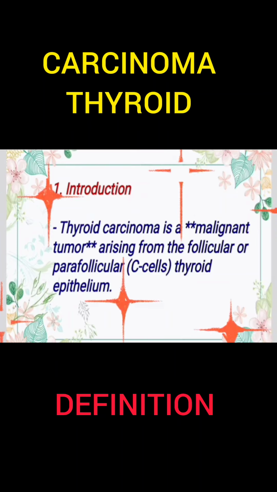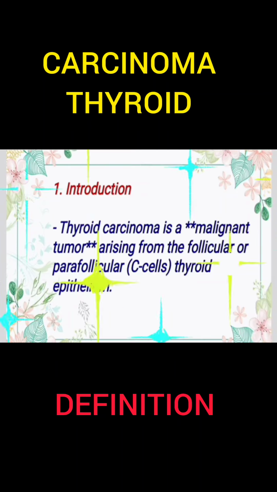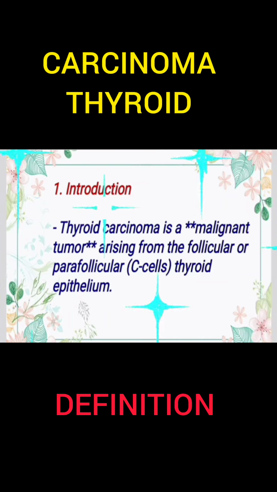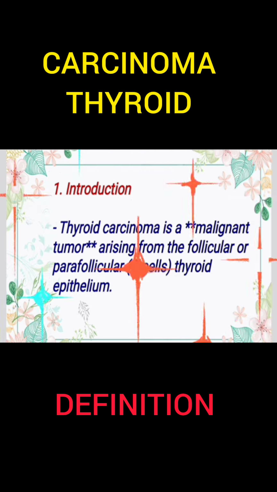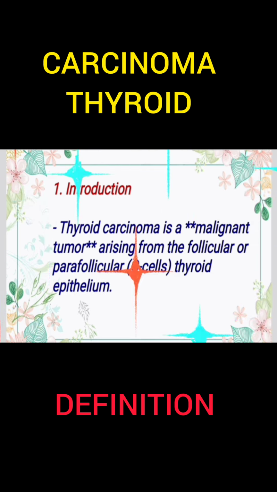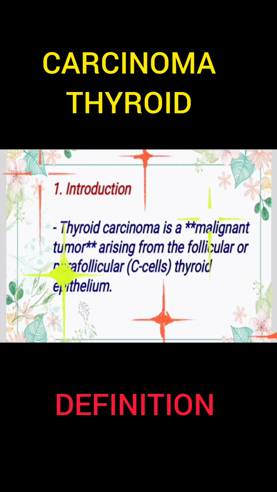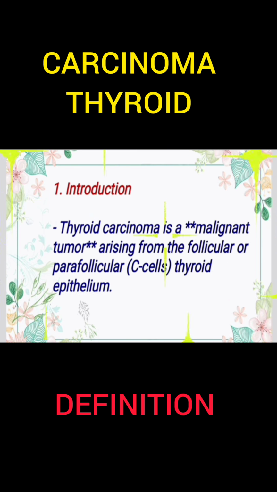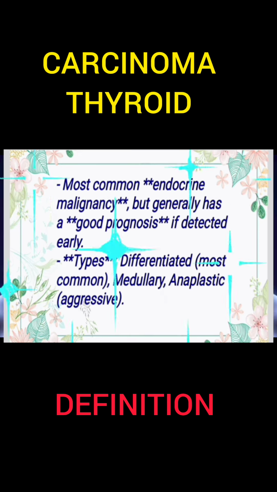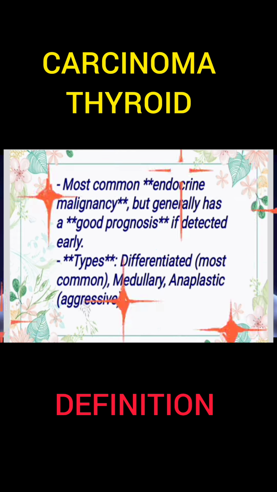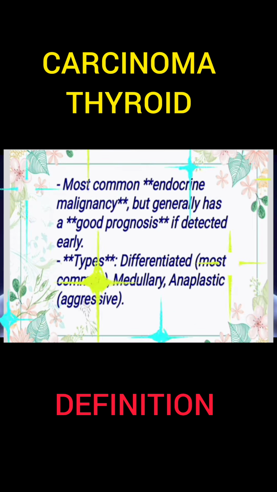At its most fundamental level, it's a malignant tumor, a cancer, that begins in the cells of the thyroid gland. Right. And these cancer cells can originate from either the follicular cells, those are the main ones, or the parafollicular C cells. And which cell it starts in turns out to be incredibly important for, well, pretty much everything that follows: prognosis, treatment, everything.